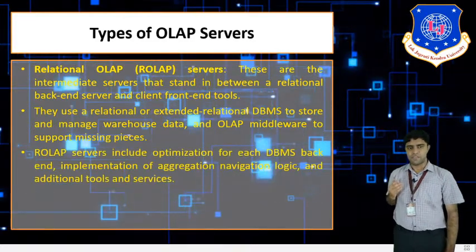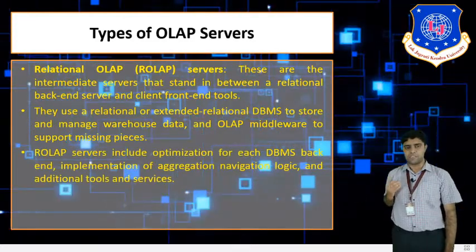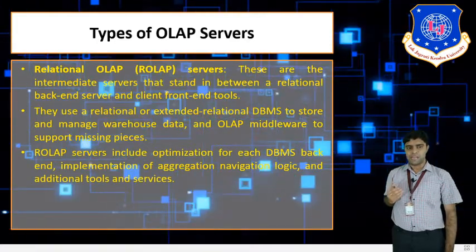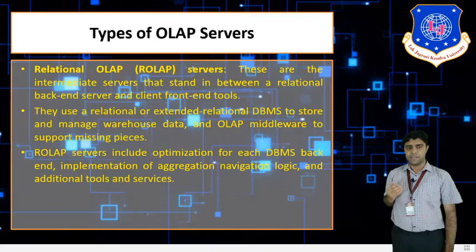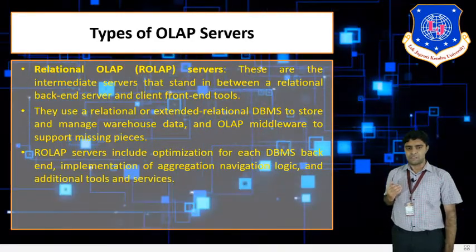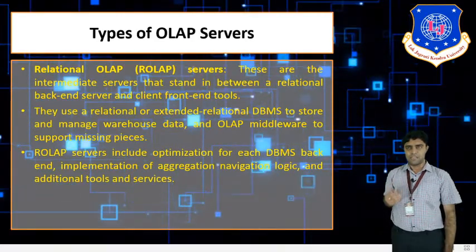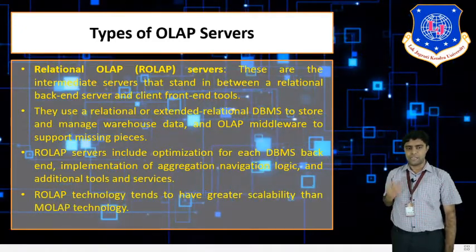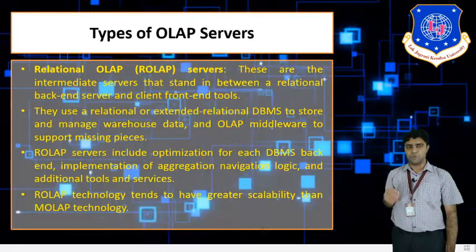ROLAP servers include optimization for each database management system, back end implementation of aggregation, navigation logic, and additional tools and services. ROLAP technology tends to have greater scalability than MOLAP.